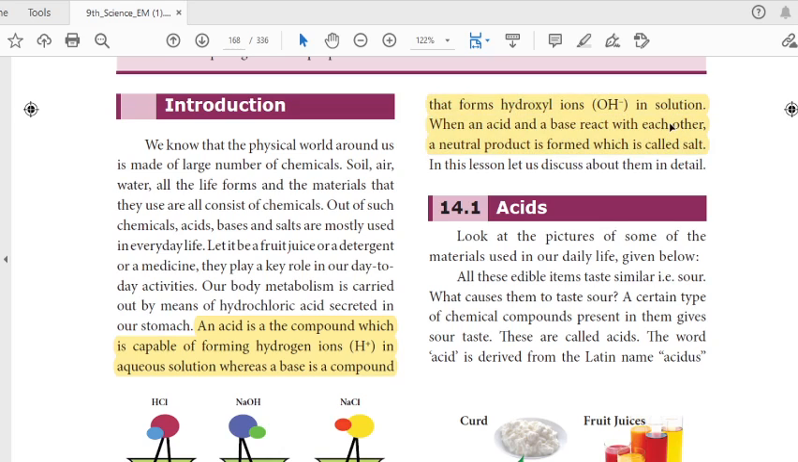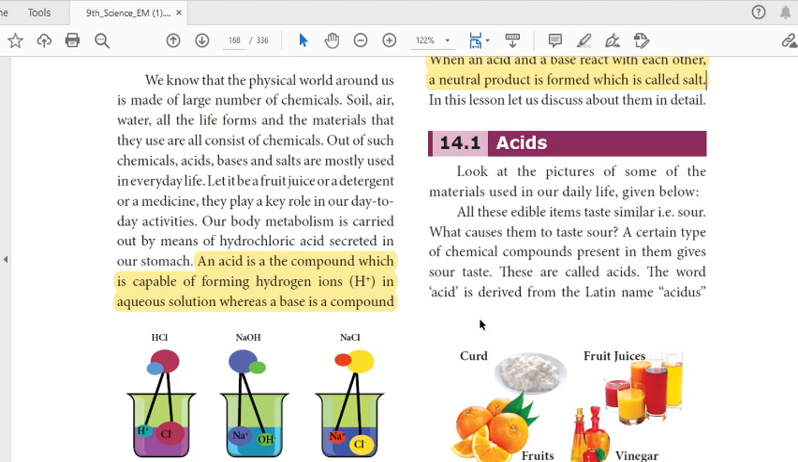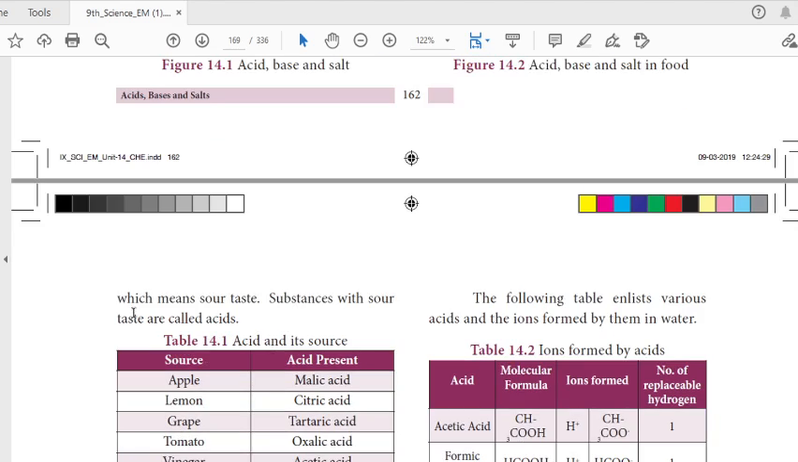So these are the 2-mark questions. Underline in your book and mark it as a 2-mark question. Next we will discuss the introduction to acids. A substance which has a sour taste is called an acid. 1-mark question. The word acid is derived from the Latin name acidus. It is also a 1-mark question, and the meaning of acidus is nothing but sour taste.